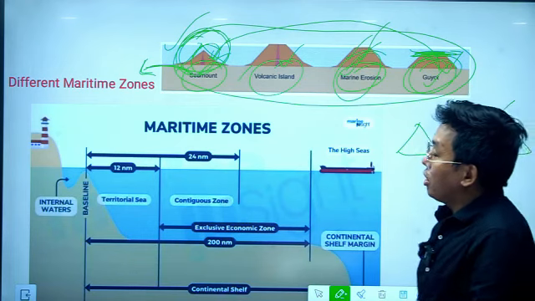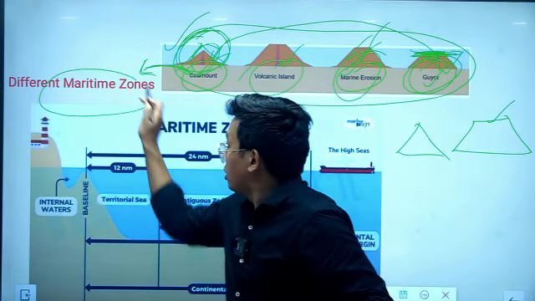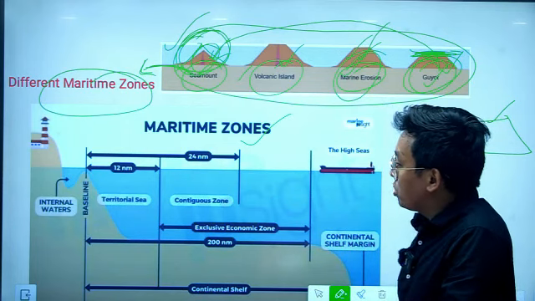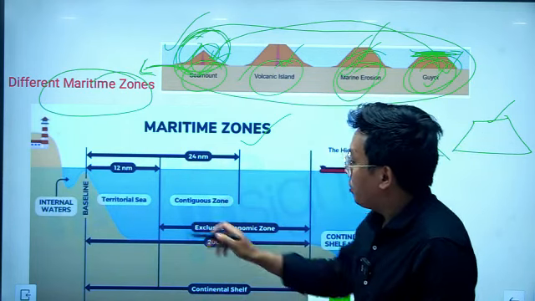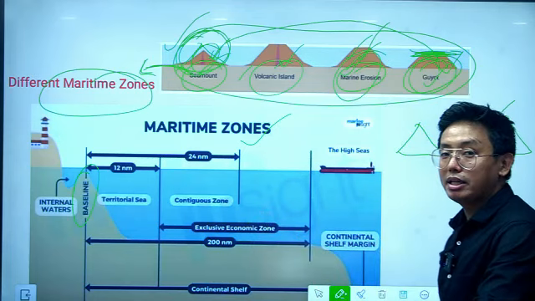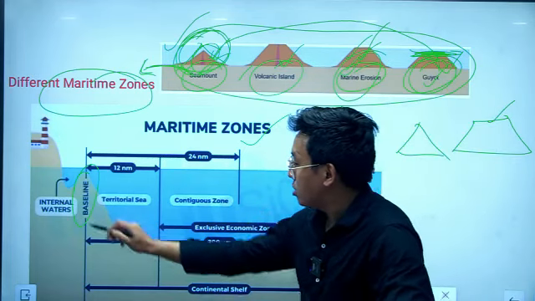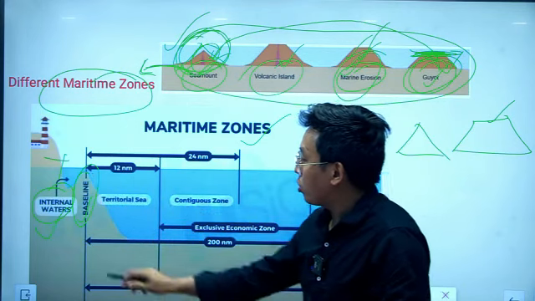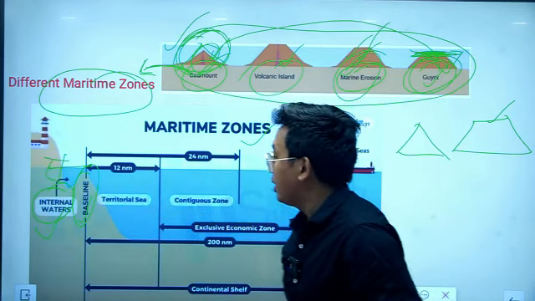Now talking about different maritime zones, the distance of the maritime zones is measured from the baseline, and the baseline is the reference point for measuring the different maritime areas in the ocean. This is the baseline, which is located near the shore. Okay, and there is the internal water, and internal water is basically the water which is located inside the baseline.